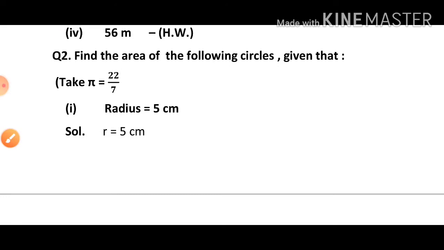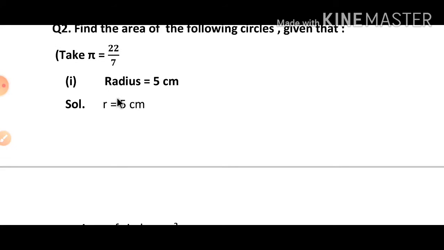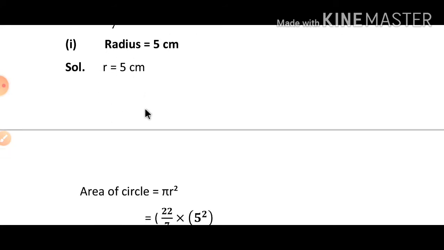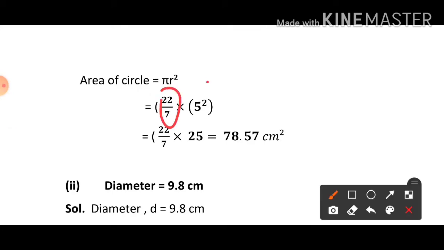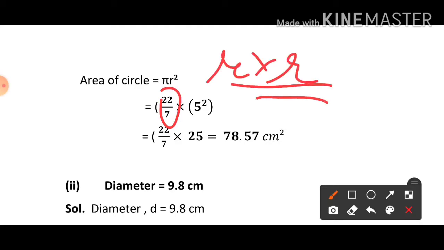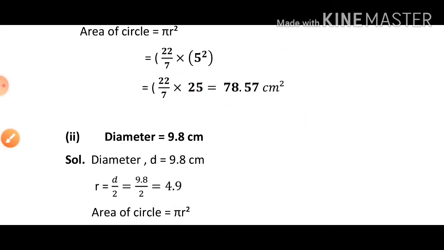Then see question number 2. Find the area of the circle. Here, what is given? Radius is given. And again we have to take the pi value as 22 by 7. So radius we will denote by r. r is equal to 5 centimeter. We know that the formula of area of a circle is pi r square. So pi value is 22 by 7. r square means you have to multiply r how many times? 2 times. Radius is given 5, so 5 square. 22 by 7, 5 5 is 25. Now multiply this by 22 and divide by 7. You will get the answer as 78.57 centimeter square.